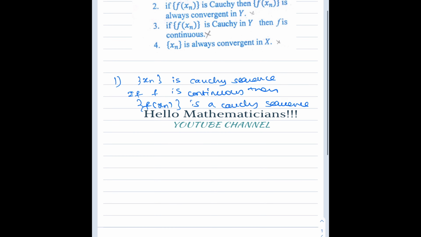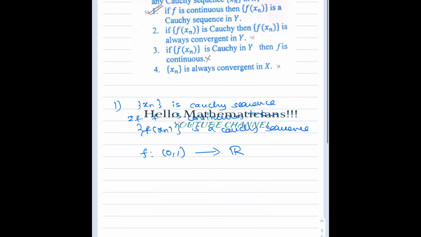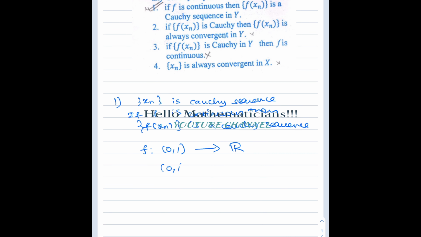In this problem, X and Y are arbitrary metric spaces, so we can take any metric space. I take f from the open interval (0,1) with the usual metric to R. The open interval (0,1) along with the usual metric is a metric space, and in the codomain we take R with the usual metric.